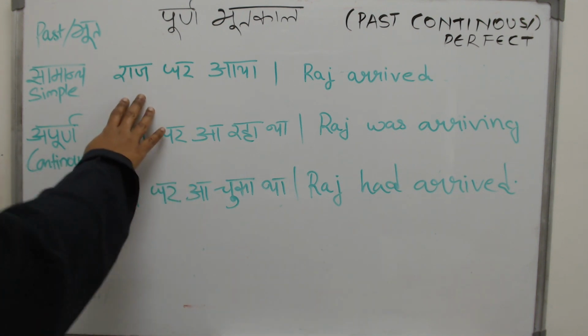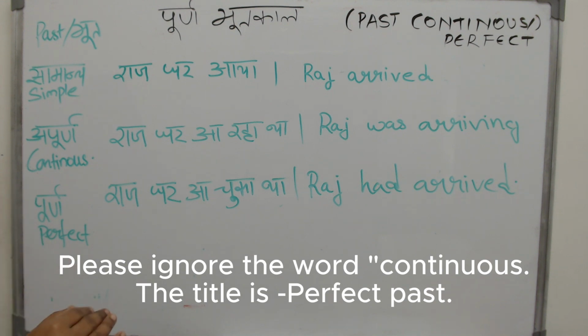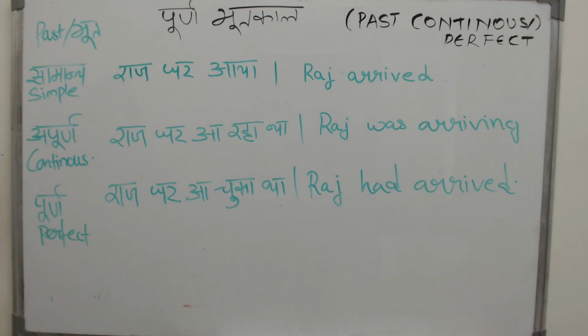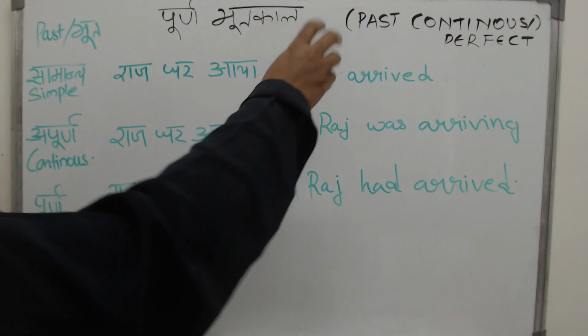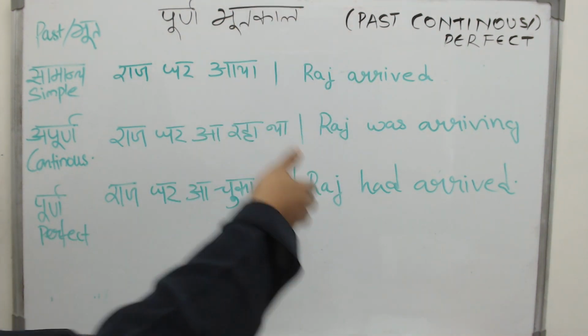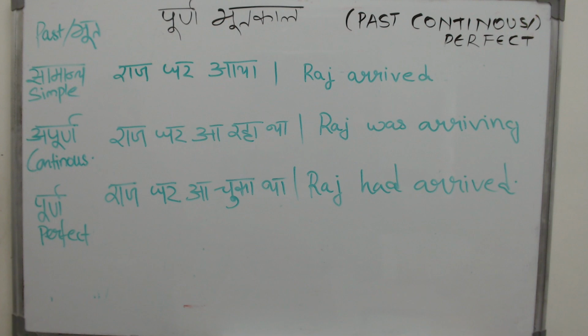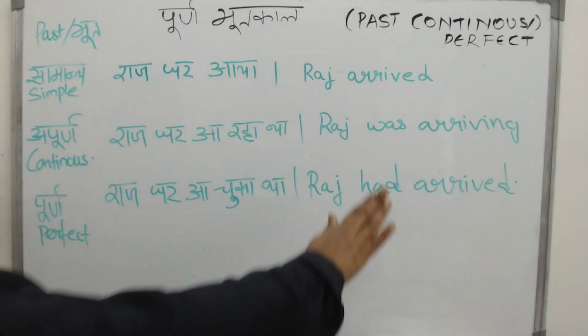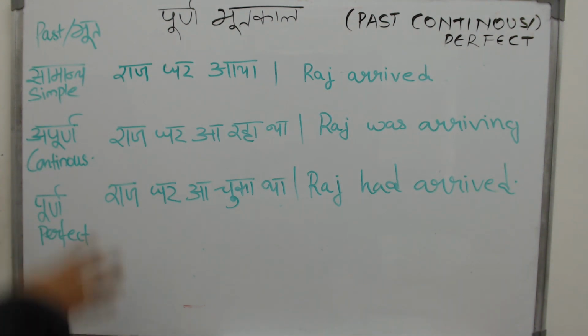Look at the first one. It is a samanya bhutkal. It is a simple, indefinite past tense. Why? Because this action of arriving, you don't get information whether he was arriving, whether he has started the action, whether he had finished the action. You do not know anything. All you know is that he did the action. No extra information.